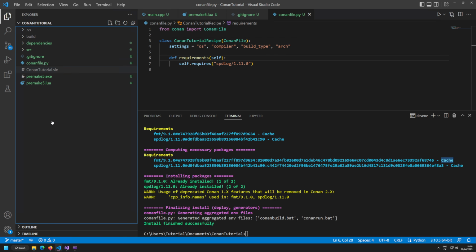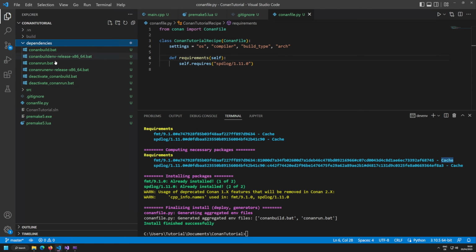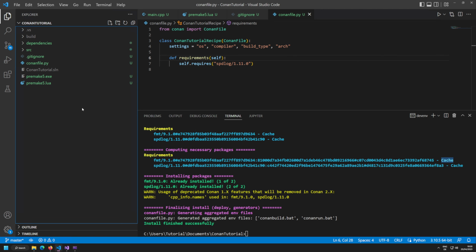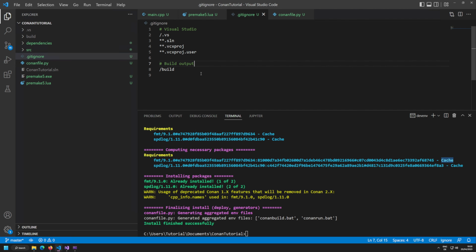If we now look at the populated files, we have all of them in a nice little dependency directory. And since we are doing this all properly with git ignore, I now also want to ignore the Conan output dependencies. This is saying, all right, a dependency folder shall also not go on Git, since that one is also generated by Conan.